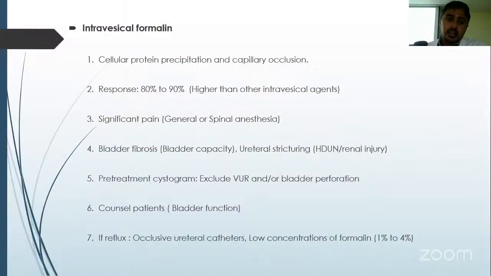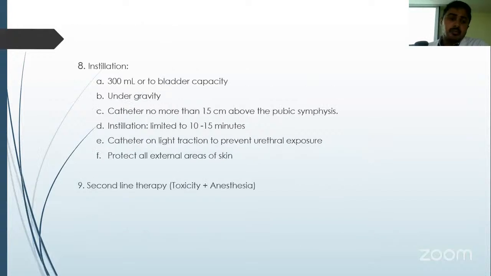Intravesical formalin again causes protein precipitation and capillary occlusion. Response is good, around 80 to 90%. But the problem here is it causes significant pain. It can be administered only under anesthesia. Also, the patient needs to be counseled about decreased bladder function because it leads to bladder fibrosis.